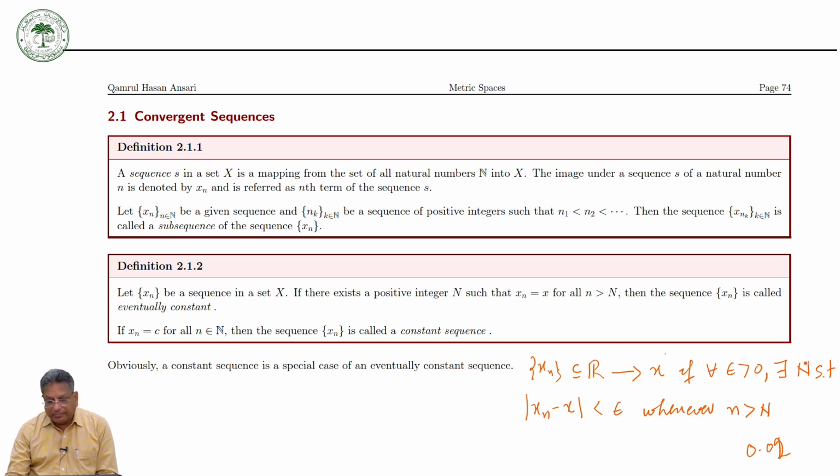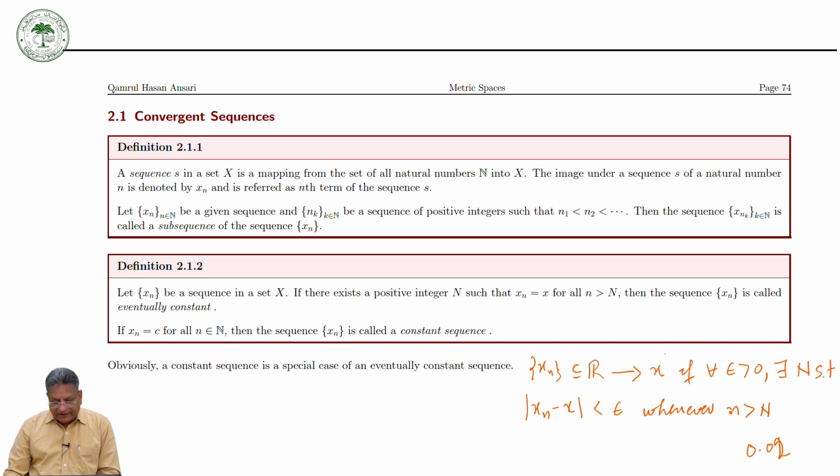So this natural number depends on epsilon, because we want to put the criteria to stop the iteration. To stop the iteration, we say: if the difference between xn and x is less than 0.000001, then stop. That 0.000001 is the epsilon. So according to this epsilon, we will get a natural number, there exists a natural number n such that this holds good. So that is the motivation to study the convergence of the sequence.